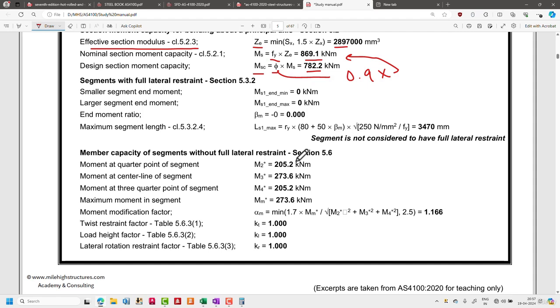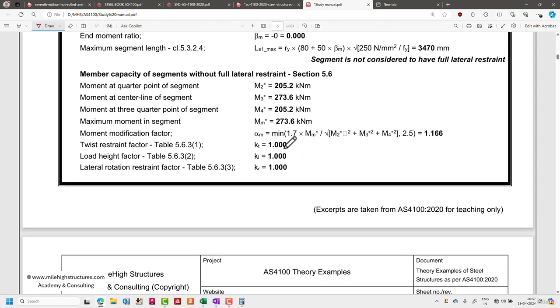After that, if we are talking about the member capacity of the segments without full lateral restraint, for that we need to refer to section 5.6 of the code. For that, we need to find out different kinds of bending moment, M2, M3 and M4. So this is basically the center line moment, that is M3.